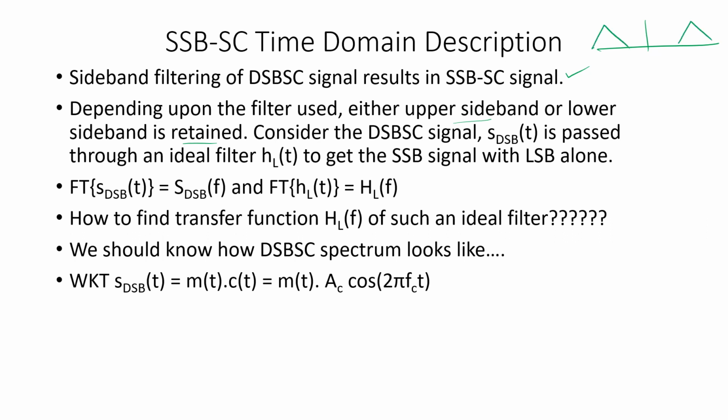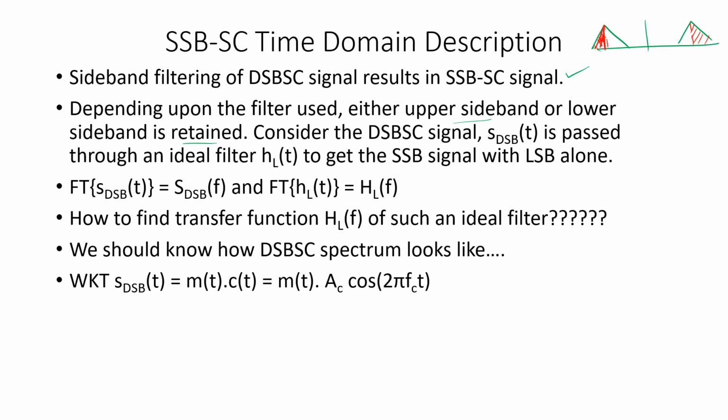In this, if you retain the upper sideband and suppress the lower sideband, then you will get something like this.